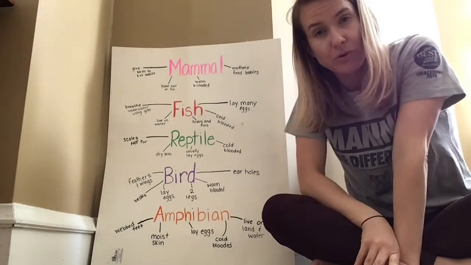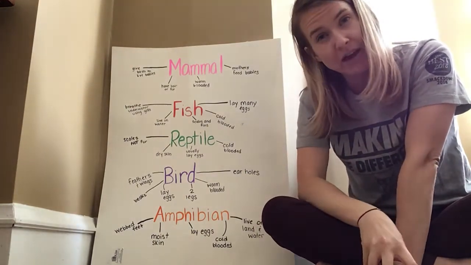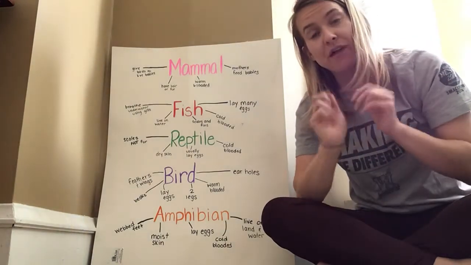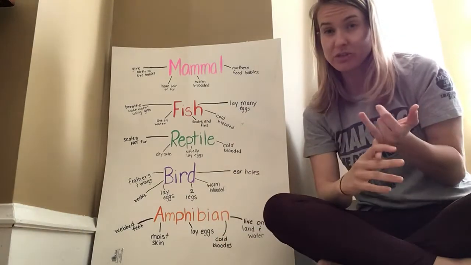On this post on our Google Classroom, I'm going to include a sheet where you can print out lots of pictures of animals. What I want you to do is I want you to cut them out and I want you to sort them in their groups. That's one activity you can do.